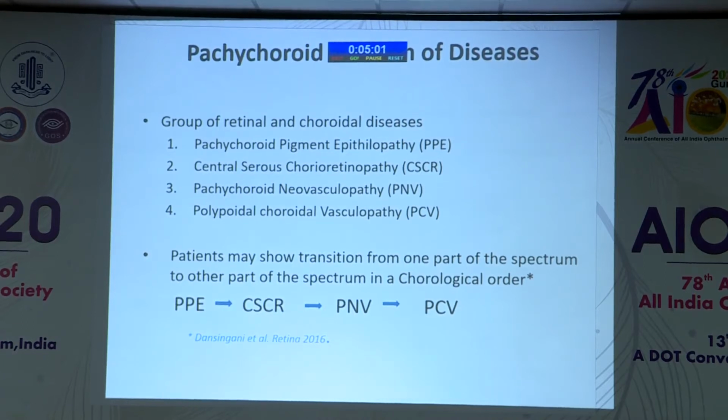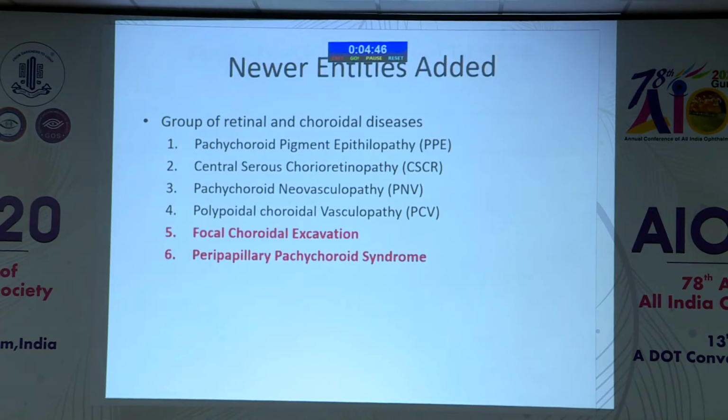Next is the CNVM, or what we call pachychoroid neovasculopathy, and the entity IPCV, which we were saying so far for so many years, is basically polypoidal choroidal vasculopathy. All of these form part of the spectrum, and we'll see how in the next few slides. The newer entities added recently are focal choroidal excavation and peripapillary pachychoroid syndrome, which is peripapillary thickening of the choroid, with less thickening at the fovea but more thickening at the peripapillary area.